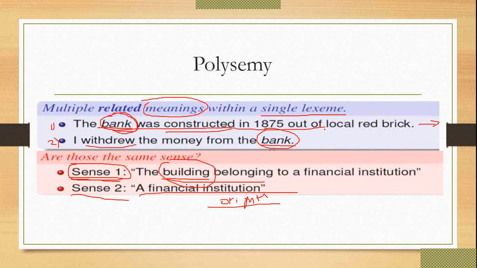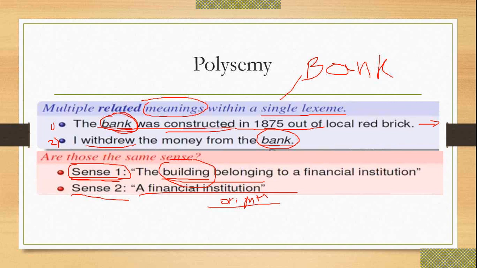So that is nothing but you have to build the one building there. Okay, so this is called a polysemy concept, that is related the meaning with a single lexeme. So here, what is my single lexeme? My single lexeme here is nothing but the bank, that is the word bank. But it has a different meaning.